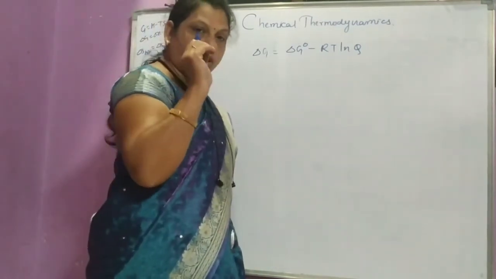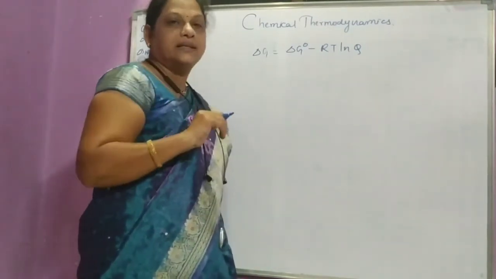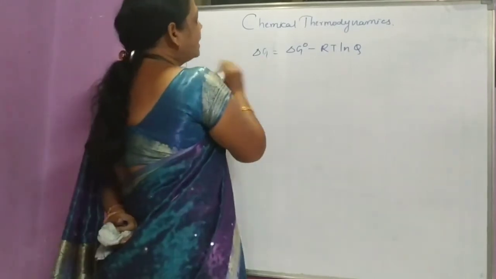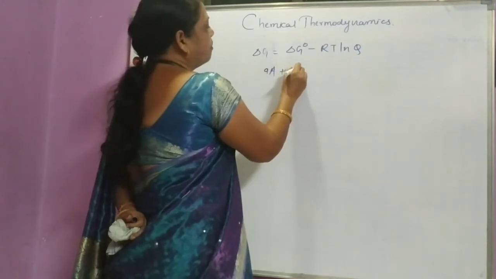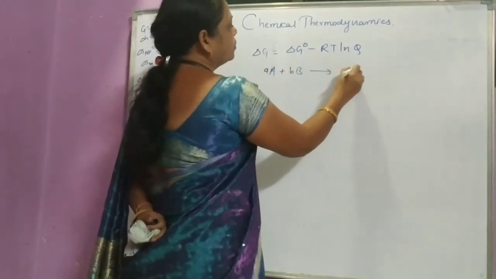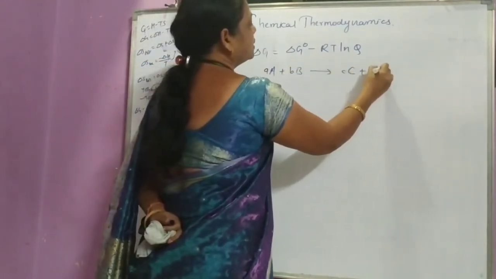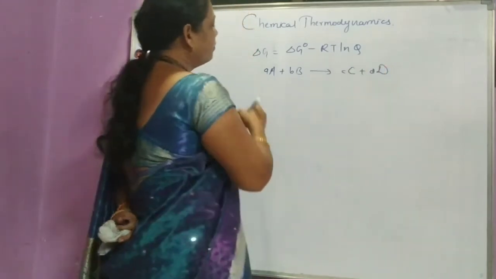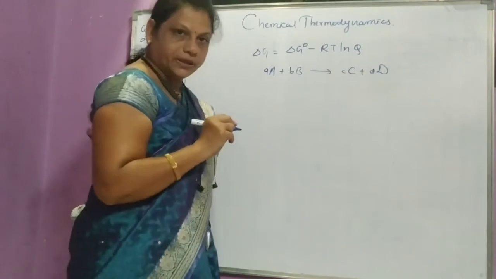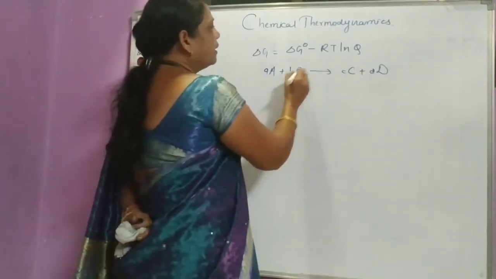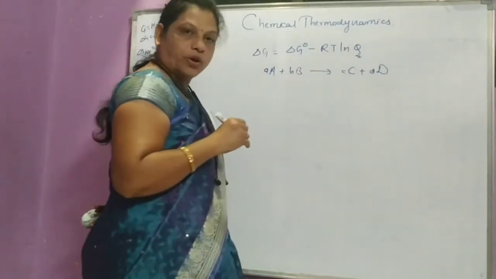We measure the concentration of the reactants and products. If the reaction takes place, aA plus bB giving cC plus dD, where small a, b, c and d are the coefficients, then Q is the equilibrium constant.